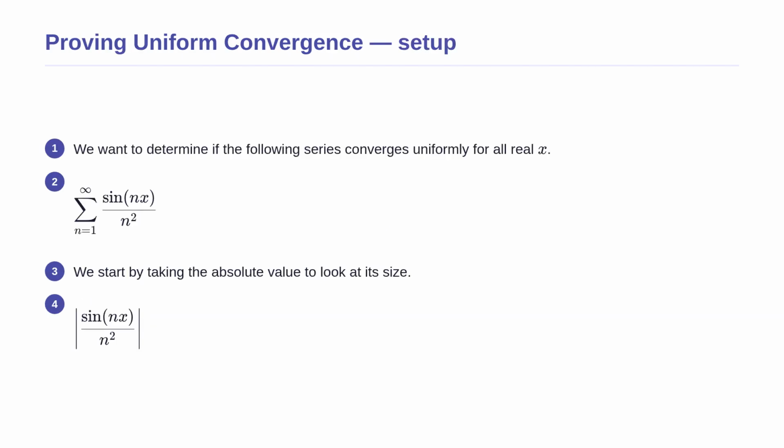Let us apply this bounding strategy to a real problem. We need to determine if the infinite series of the functions given by sine of n times x divided by n squared converges uniformly for all possible real numbers x. This is a more complex series because it involves both trigonometry and fractions. To begin our proof, we want to find that worst-case ceiling. We start by taking the absolute value of our function to look strictly at its size, ignoring whether it is positive or negative. This sets us up to find the maximum possible value this fraction can ever reach.